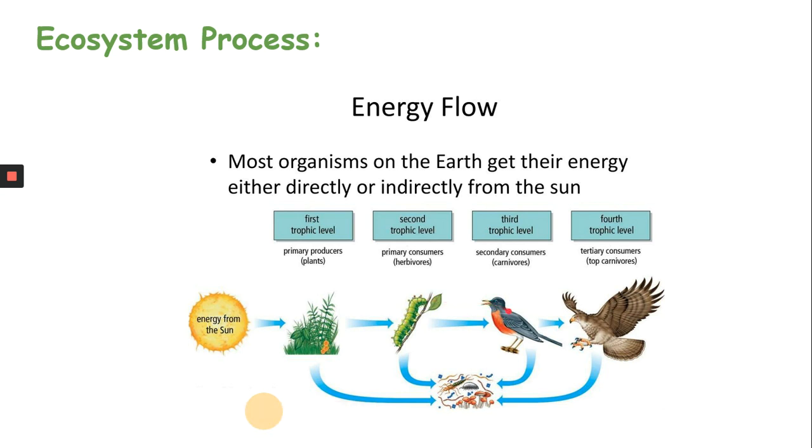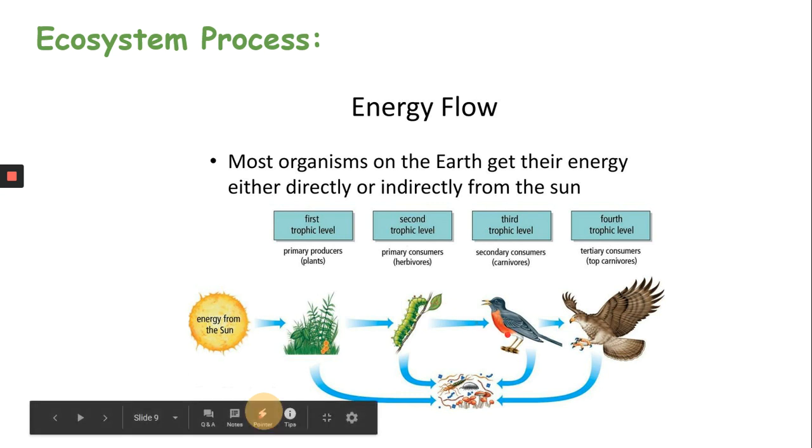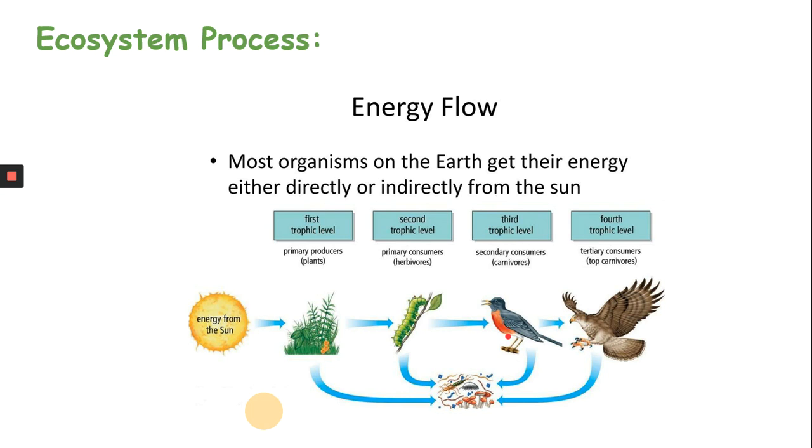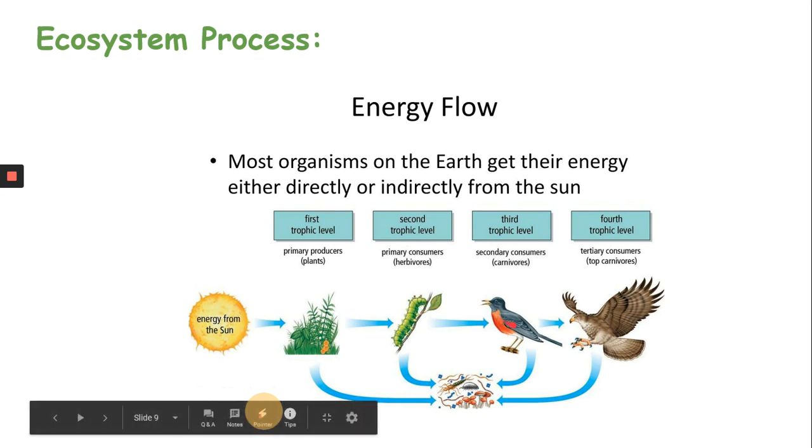Then this caterpillar will be eaten by a bird. This bird might not have just one caterpillar, but 10 to 20 in, say, a span of a few days. So each caterpillar will contain some energy that now becomes food for this bird. Again, chemical energy is transferred in the form of food from one animal to another. And finally, this hawk is the top predator, the tertiary consumer, which will be the main predator of this ecosystem, which feeds on these small birds.